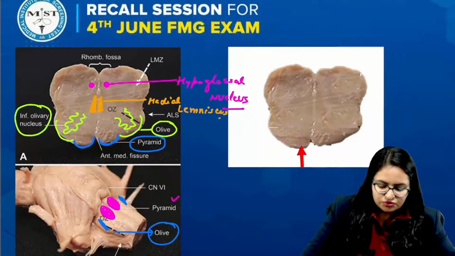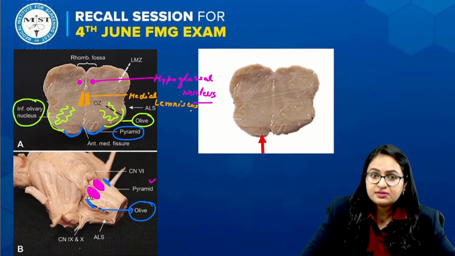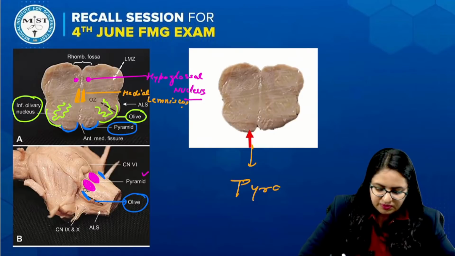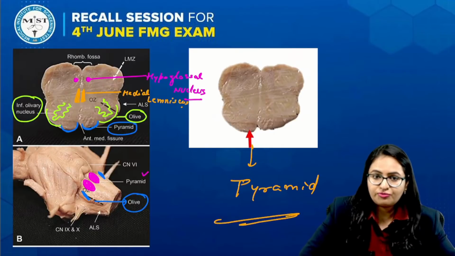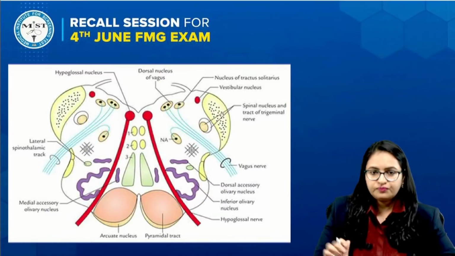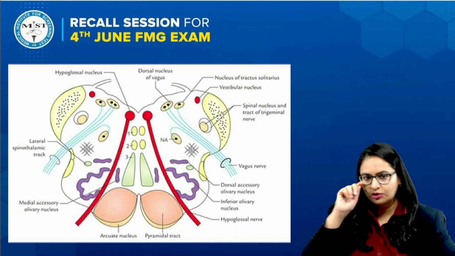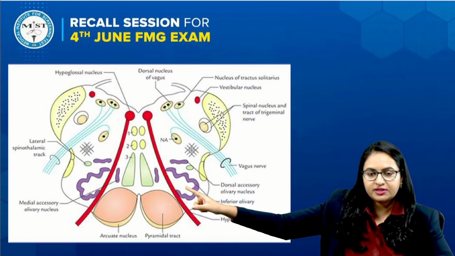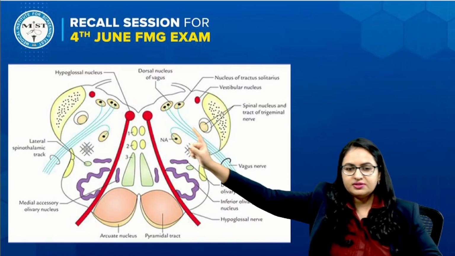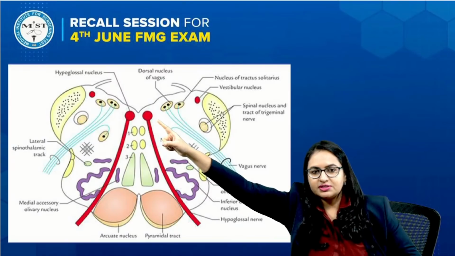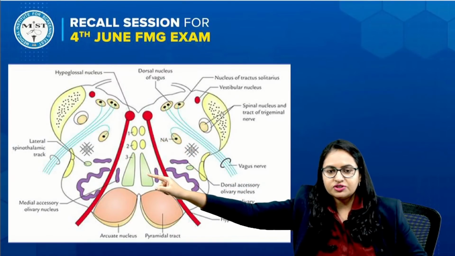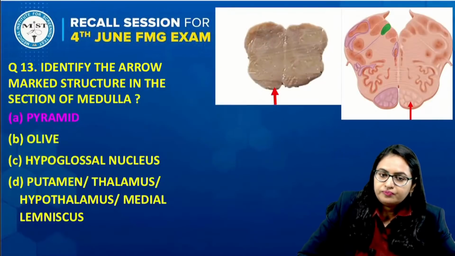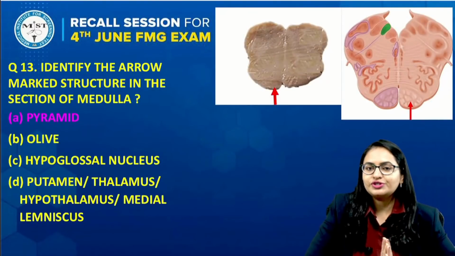So these are the locations of other structures, and when we see this image, now we very well know that this structure which has been marked over here, this is the pyramid. If you see this image which has been labeled, you can see very well this is the pyramid, this is the olive, and deep to it the inferior olivary nucleus is there. Then this red colored structure shown over here is the hypoglossal nucleus, and this structure present over here is the medial lemniscus. And we very well know now that the answer of this question is pyramid.